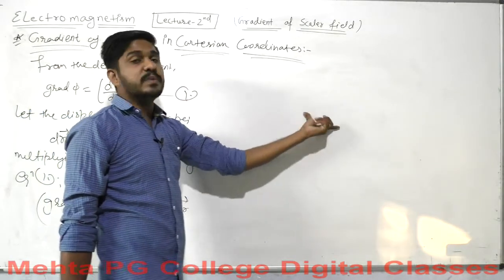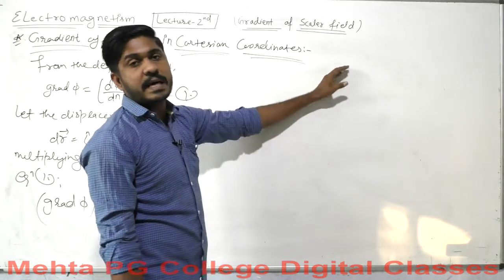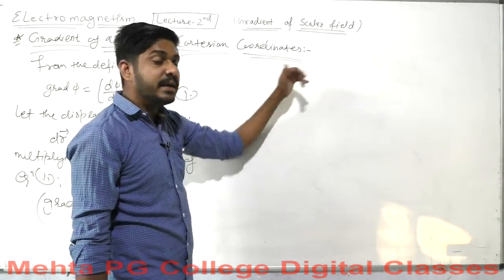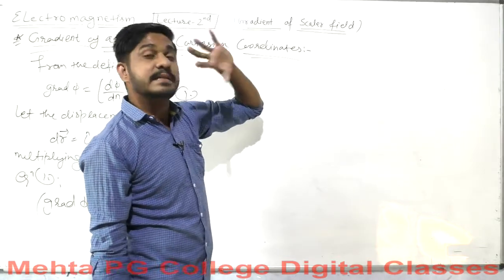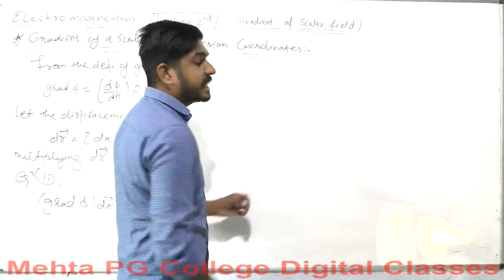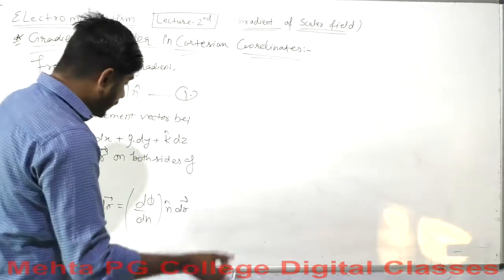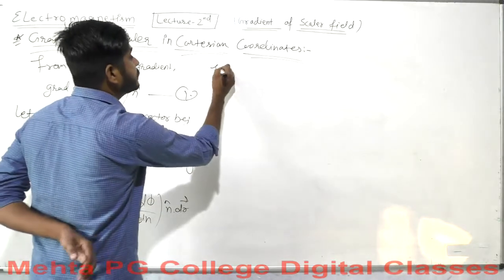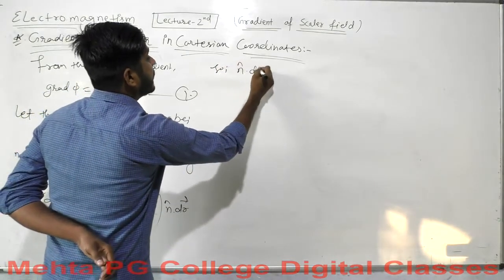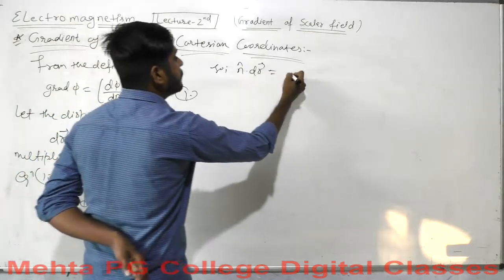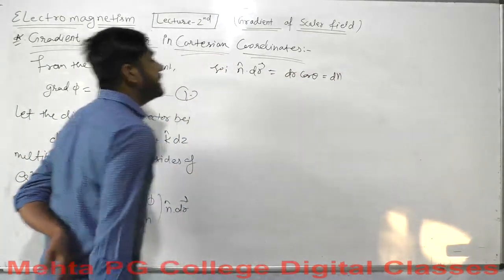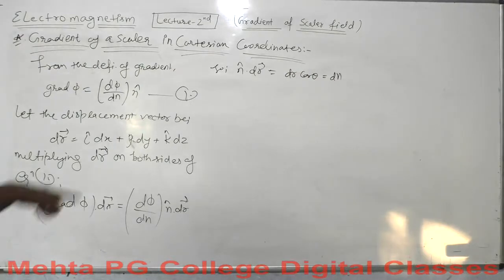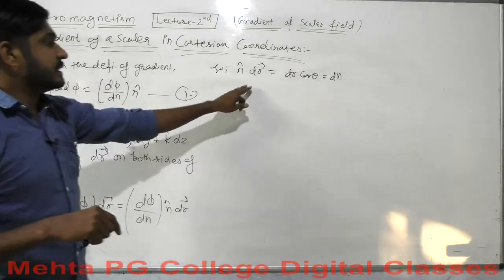When we were talking about the points P, Q and R, the point PR represented the direction dn, and the arm PQ represented the length dr. So n cap dot dr will simply be dr cos theta, or simply dn. Okay, so this is it.